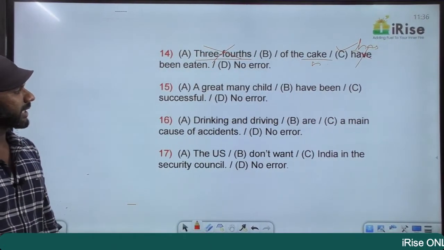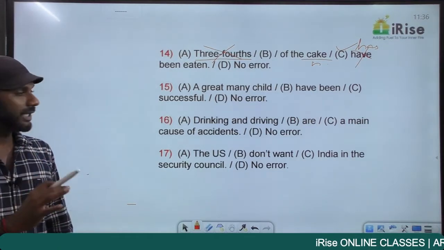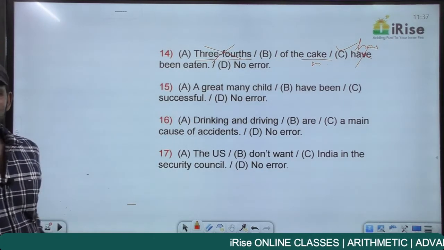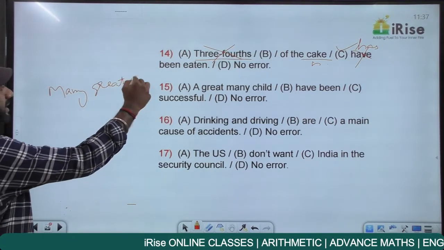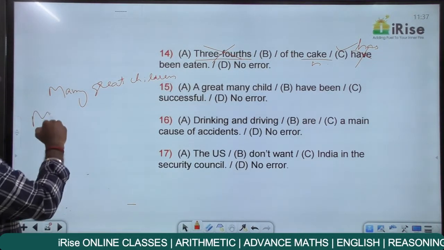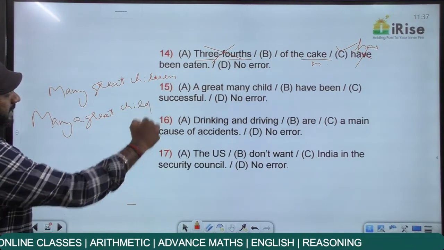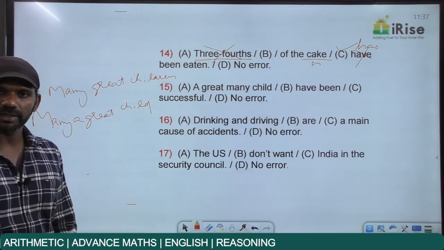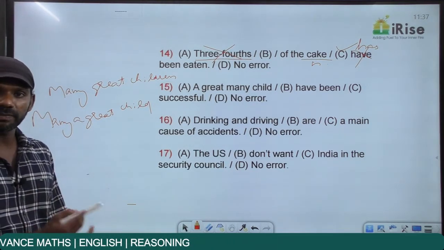A great many child have been successful. We have to go from the left to the right and identify which part contains the error here. We'll never go from the right to the left. A great many child. Now if I say many great children, many great children is the same as many a great child. There's nothing like a great many child.